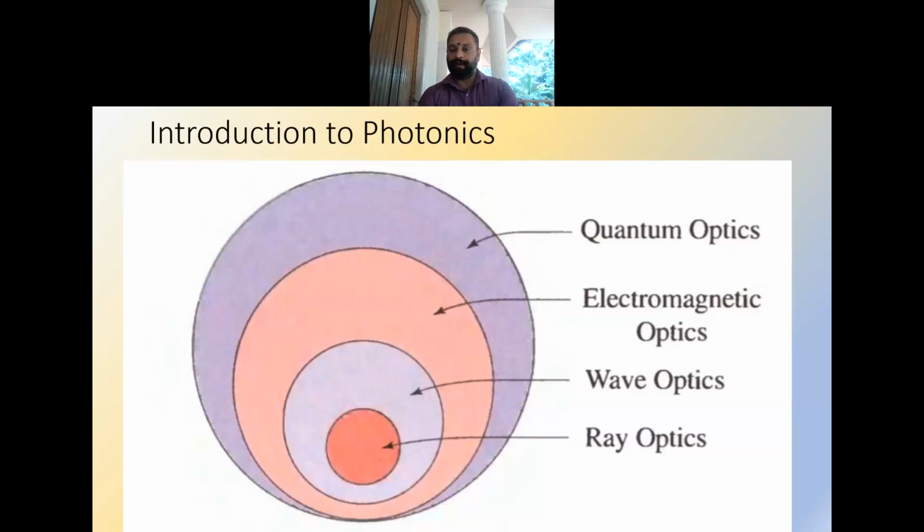Some were explainable with ray optics theory, some with wave optics, and some with electromagnetic optics theories. But there are some phenomena which cannot be explained based on these three concepts, but those are explainable if we consider the quantum nature of the light. That part is considered as quantum optics.